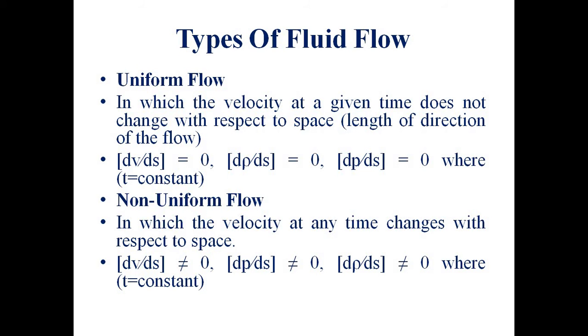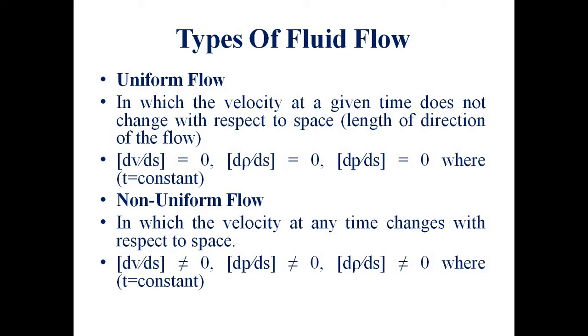Now the next type is uniform and non-uniform flow. In the case of uniform flow, the velocity, pressure and density at a given time do not change with respect to space or point, that is the length or direction of the flow. Here the changes are checked with respect to space or position.